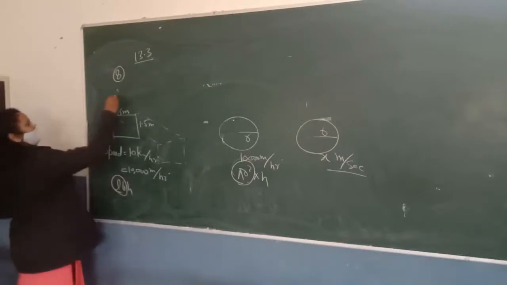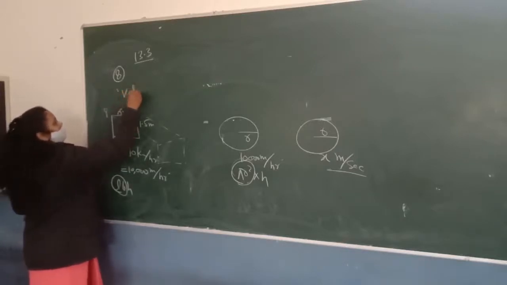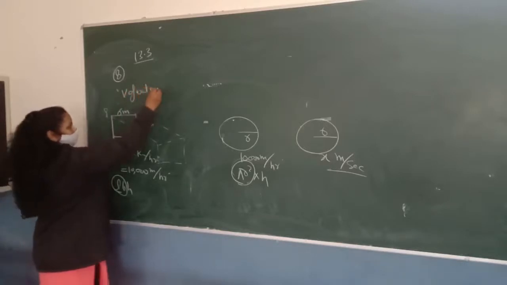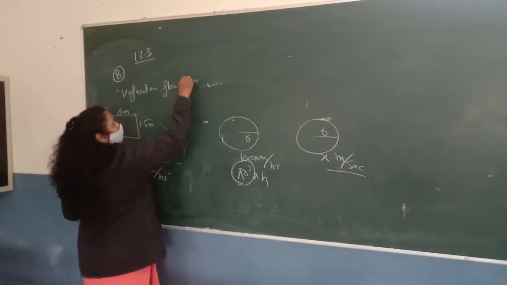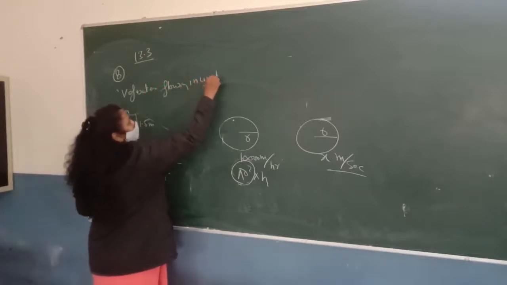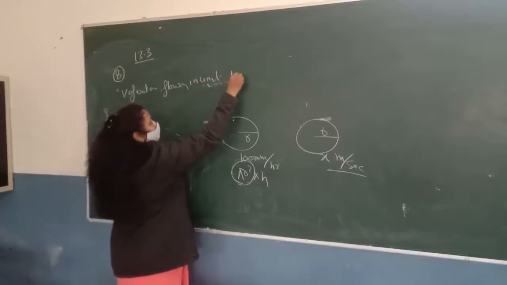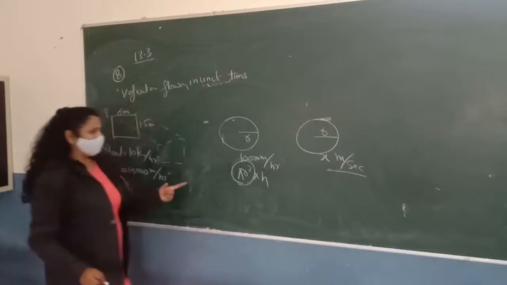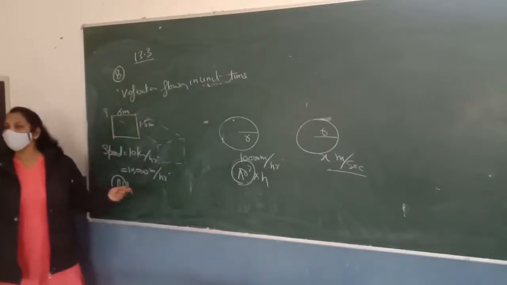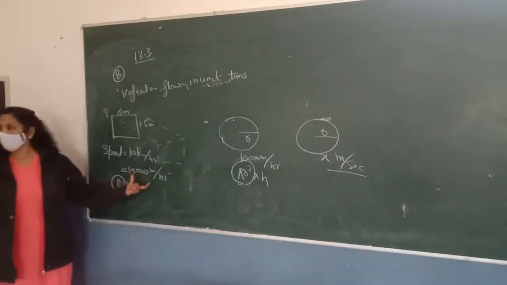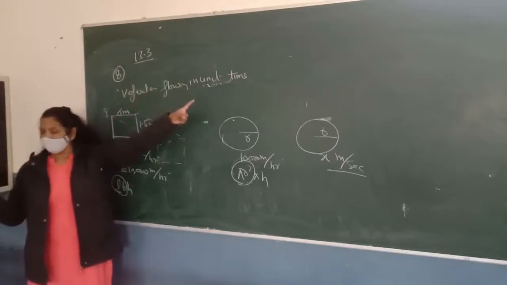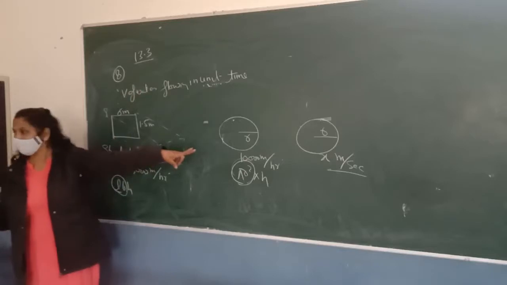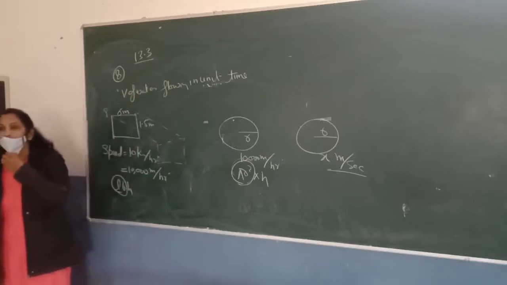a cross section. This is the volume of water flowing in unit time. Unit time can be 1 hour, it can be 1 second, depending on the unit of the rate. If it is in kilometer per hour, you will find the volume of the water in 1 hour. Or suppose it is in meter per second, you will find the volume of the water flowing in 1 second. Clear?